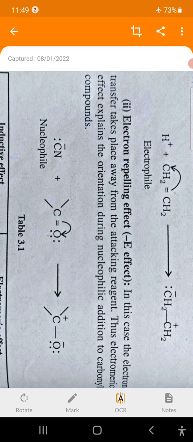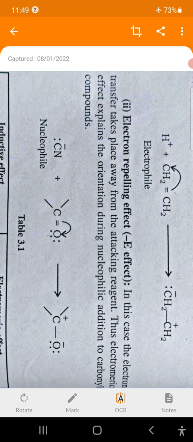But if instead of hydrogens the double bond is substituted, then which carbon becomes positive and which becomes negative depends on the nature of the groups present on the double bond.